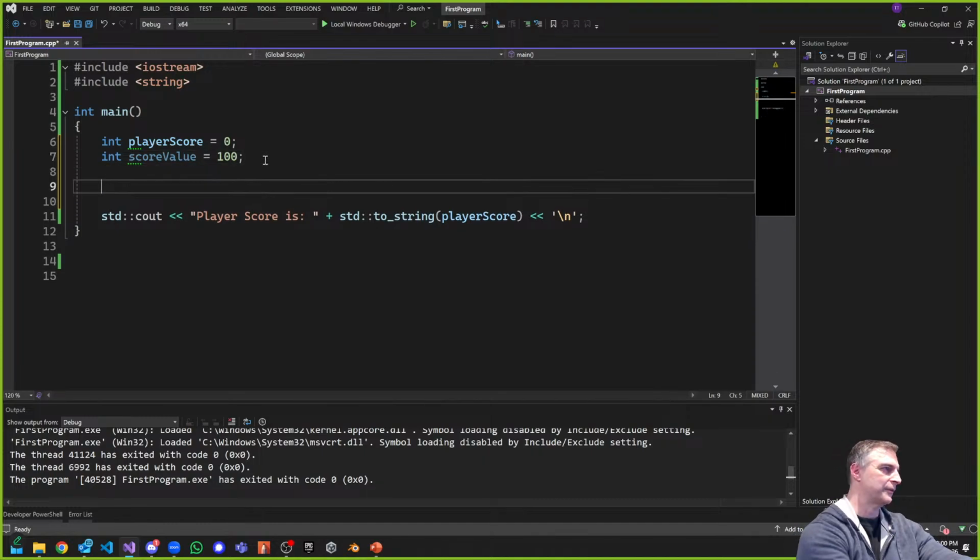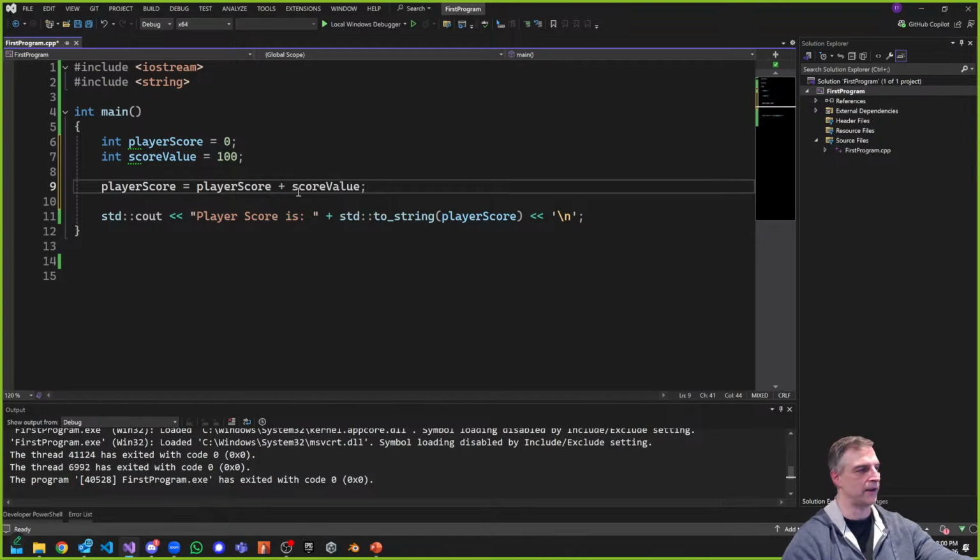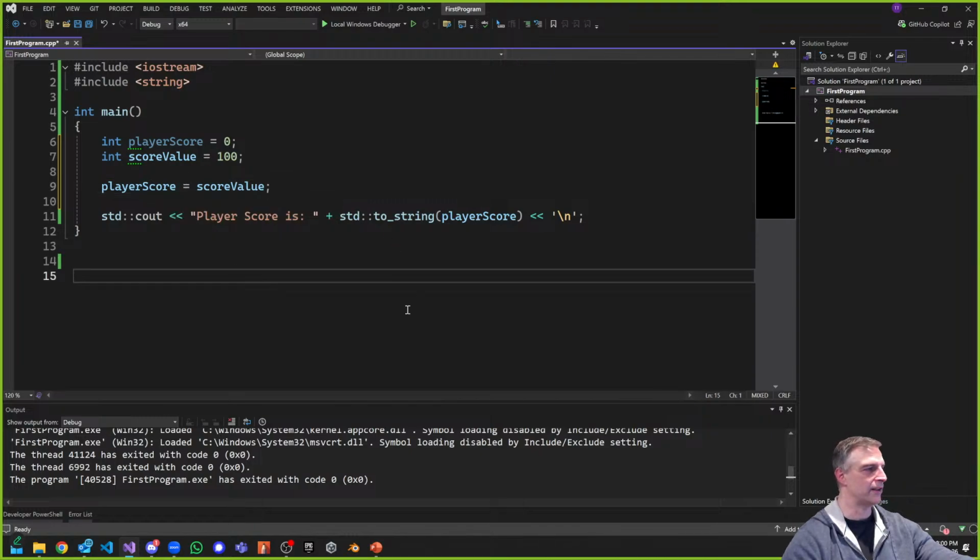So naturally, I'd probably do something like player score is equal to player score plus score value. What if I just said this? Is this what I want? Player score is equal to score value. I mean, this would set it. This score value is what I want. That's a 0. I'm adding it on, right? So realistically, I'm just taking this value that's stored in this box.